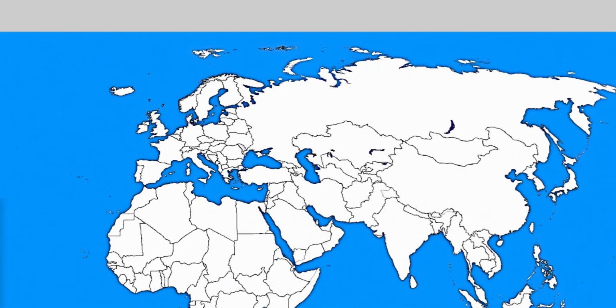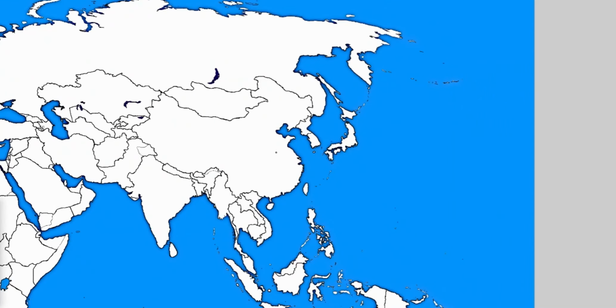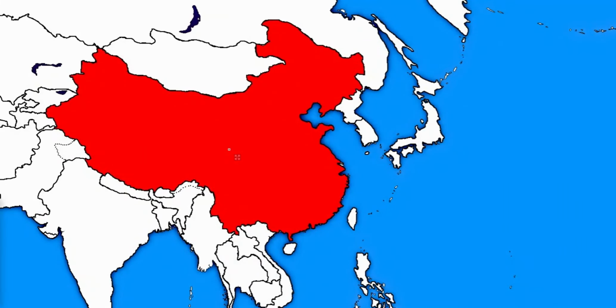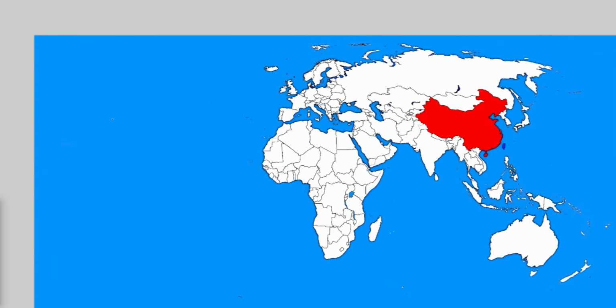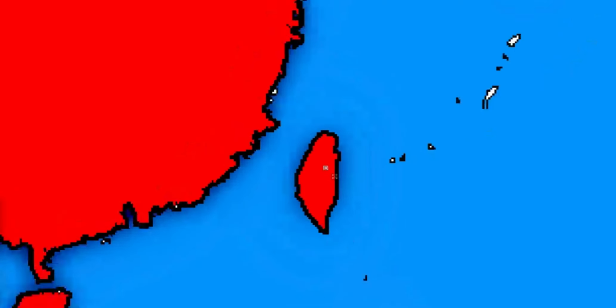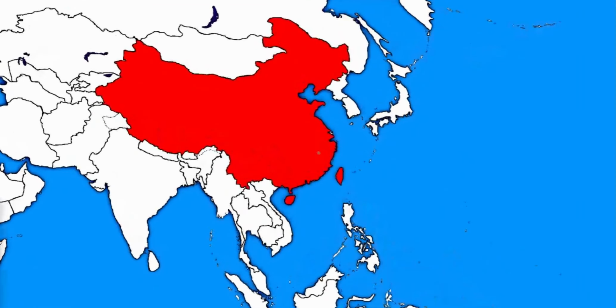But as of right now, nothing else is going to happen in Europe, and instead we're going to see something over here in East Asia, where as we all expected, we can see that China formally declares war on Taiwan. And this also happened just because the United States is not there anymore. So yeah, we can see that the Chinese Navy has now blockaded Taiwan from all sides, and we can see that they make multiple naval landings on the island. We can see that these troops push around, meeting up with each other, and they create this kind of a front line. And we can see that this one army now pushes up towards the capital city of Taipei, and unfortunately for the Taiwanese, no one came for their rescue. And with the fall of their capital city, we can see that the remaining parts of Taiwan just go ahead and surrender. And once again, we can see that Taiwan got completely annexed by China.